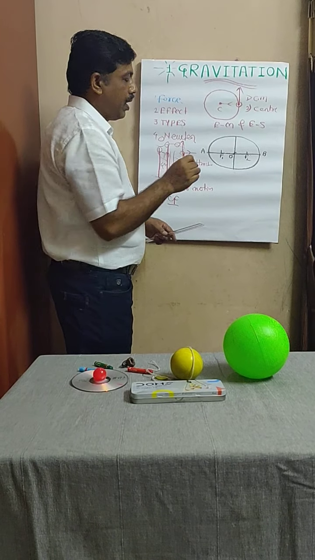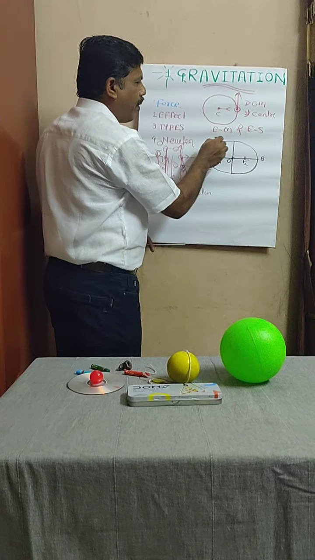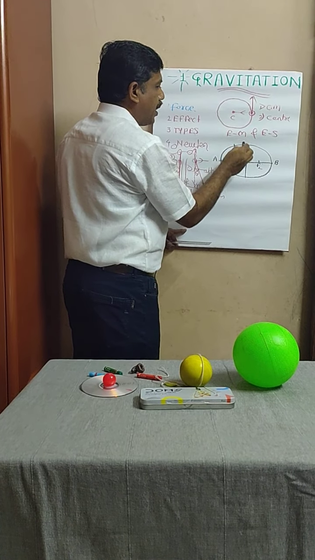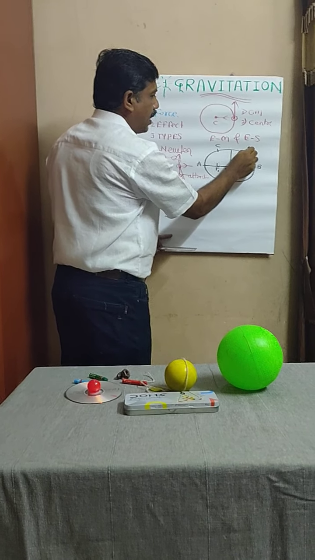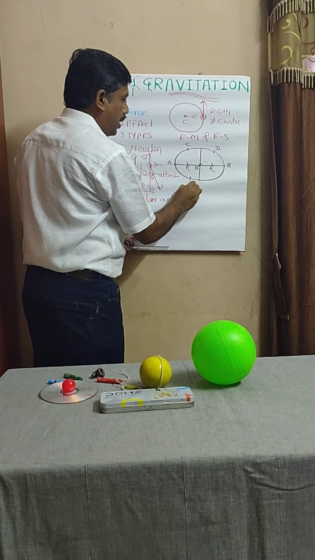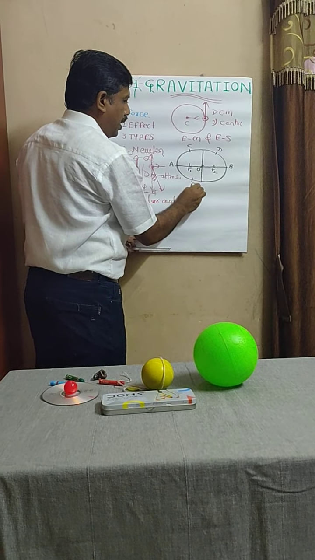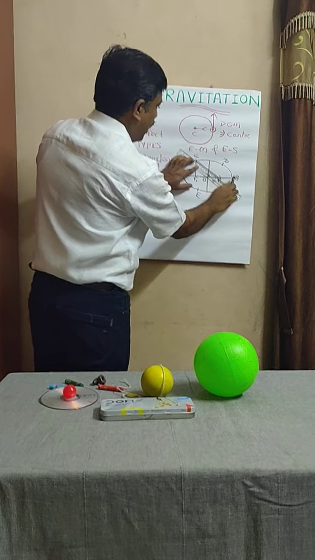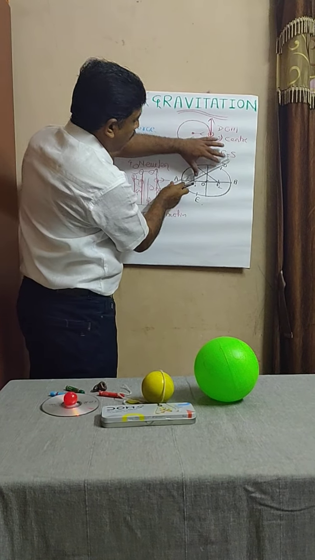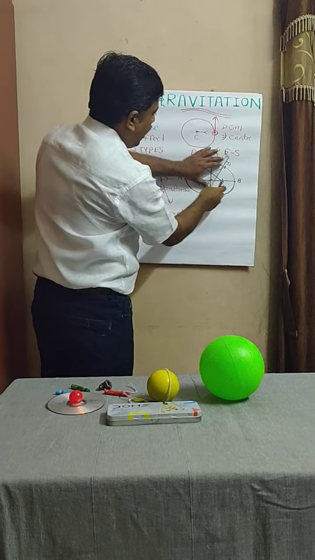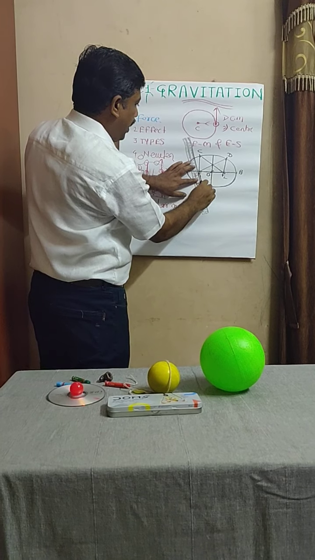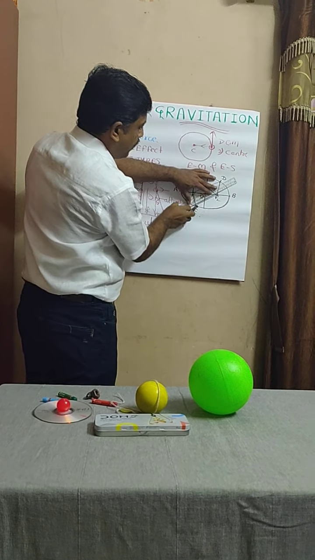Now look here. I am taking any 3 points on this elliptical path or ellipse. Suppose I am considering a first point. I am taking here C, here D, here E. Now what I am doing? I am joining C1, C2. After this, again I am joining D1 and D2. Again I am joining E1 to E2.